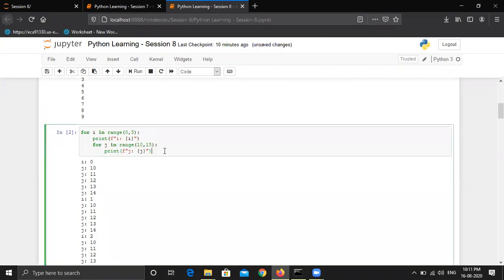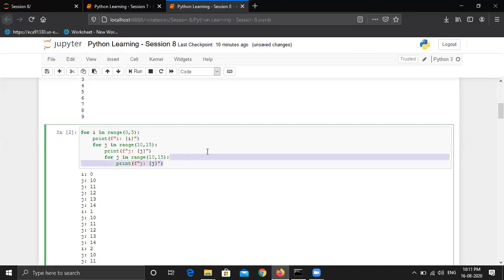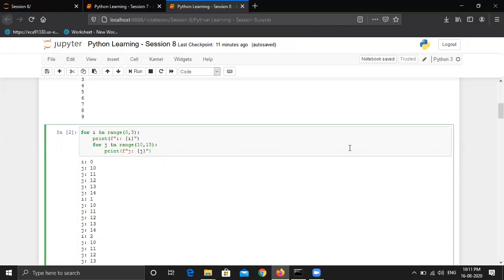There can be multiple nested loops. You can add one more loop such as this. This means we have a nested loop inside this outer loop, which is j, and this is also nested in this loop. So we have 3 nested loops in this program. I can remove these 2 lines so that it doesn't look complex.